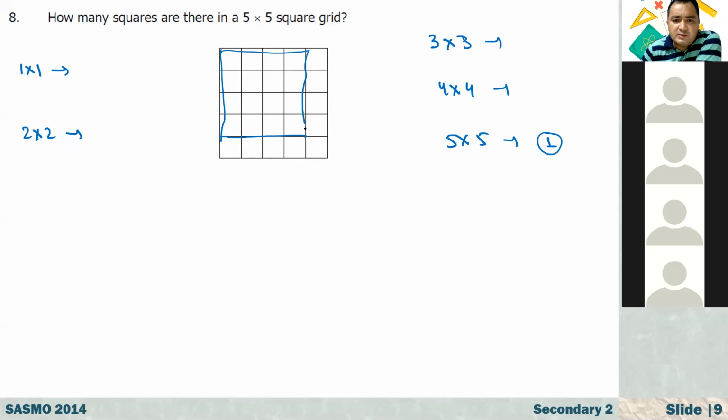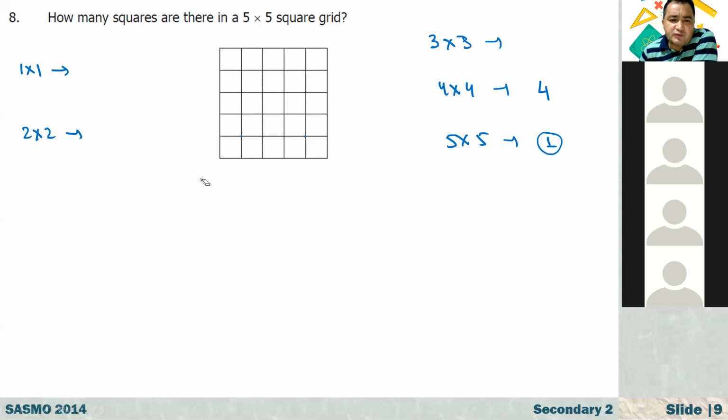If I draw from here, that is the second one. Now if I move down, that is another one, three. And this one is another one, this is four. So here we have four 4 by 4 squares.